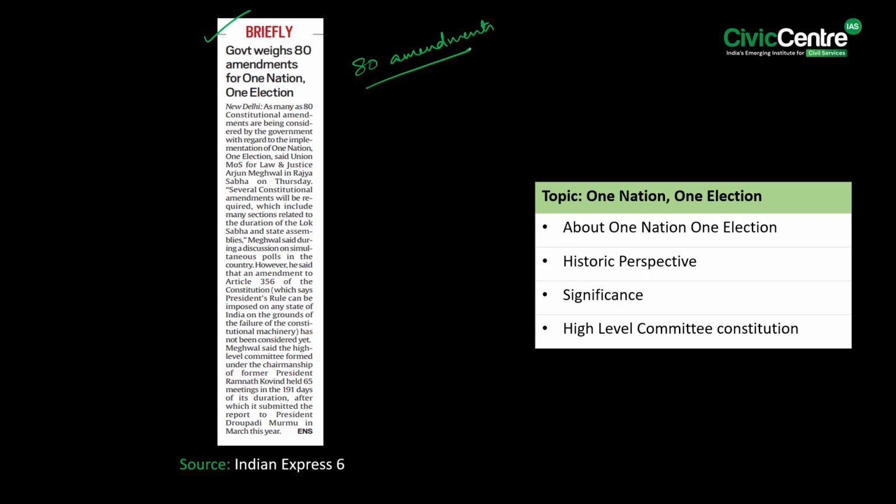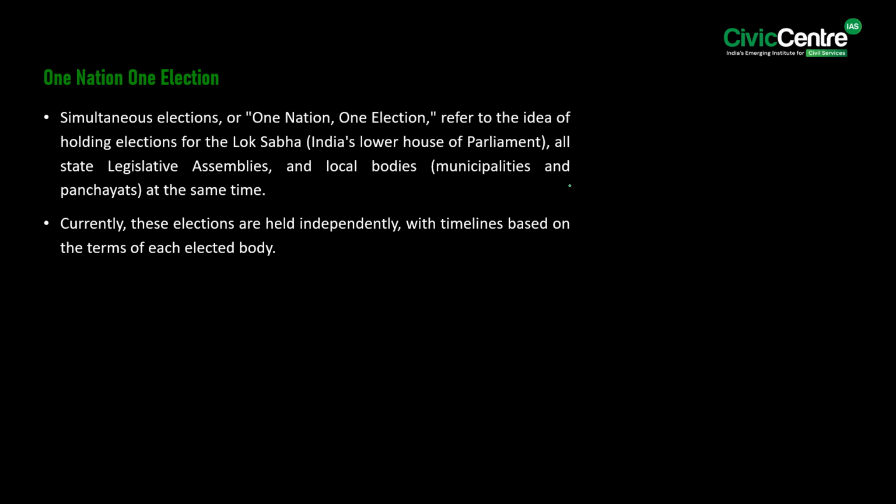In this context, let us talk about One Nation and One Election. See, simultaneous elections, or One Nation, One Election, refers to the idea of holding elections for the Lok Sabha, all state legislative assemblies, and also local bodies, which constitutes municipalities and panchayats, at the same time. Currently, these elections are held independently with timelines based on terms of each elected body.